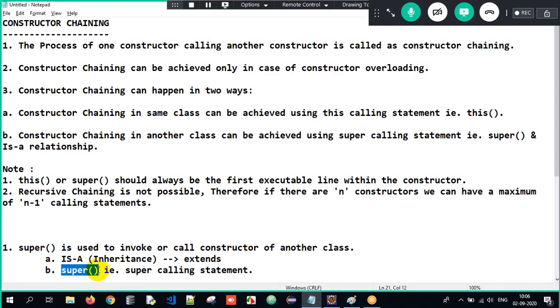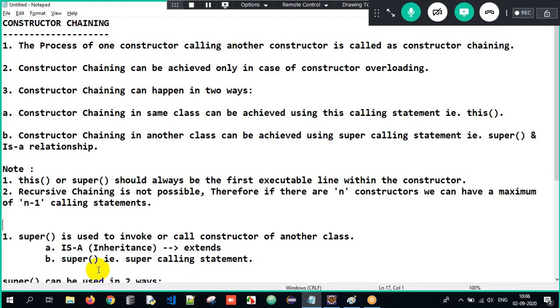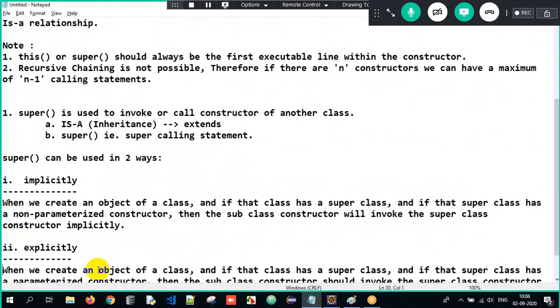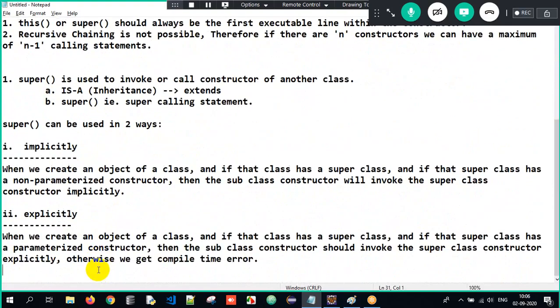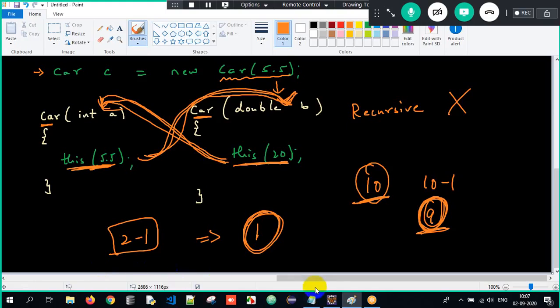If I want to call the constructor of another class, I have to always make use of a super calling statement. Again, that will happen in two ways. The super statement also will happen in two ways, that is implicitly and explicitly, which I will talk about later.